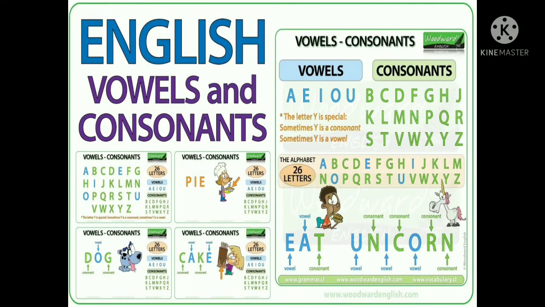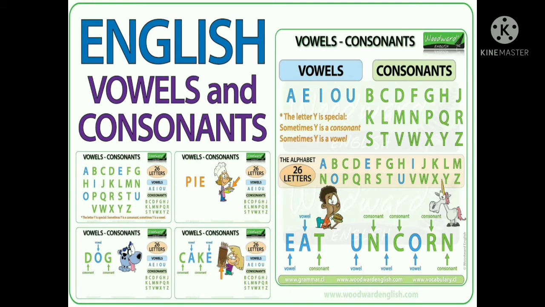There are 26 alphabets that work as a pillar of the English language. Our whole English language depends on these alphabets. So there are 26 alphabets like A, B, C, D, E, F, G, H, I, J, K, L, M, N, O, P, Q, R, S, T, U, V, W, X, Y, and Z. These 26 letters, and